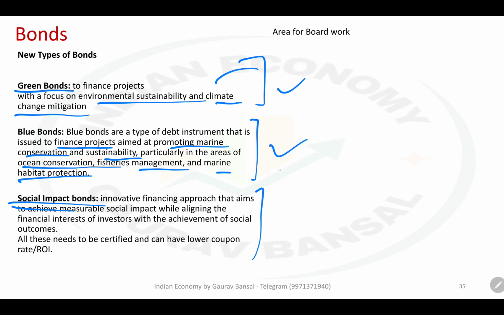So basically all these three are certification processes which help a company to raise money at low interest, provided they are contributing to society either through climate support, marine conservation, or through working for people. Next page.